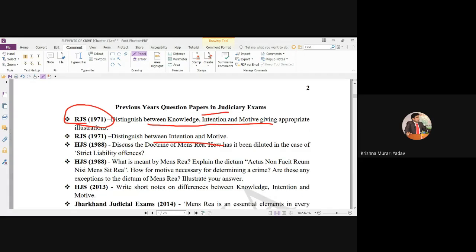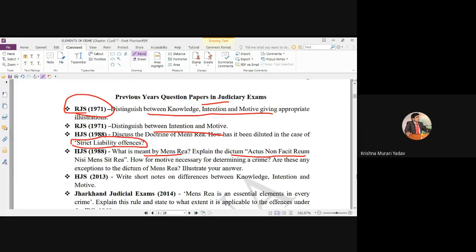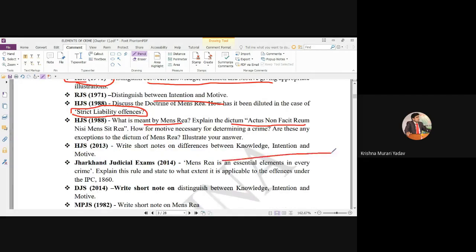Here the question is: distinguish between knowledge, intention, and motive. Distinguish between intention and motive. Discuss strict liability. I had already discussed earlier the maxim actus non facit reum nisi mens rea and its exceptions. I had already discussed the meaning of mens rea. Explain the dictum actus non facit reum nisi mens rea. Write a short note on the difference between knowledge and intention, like this.